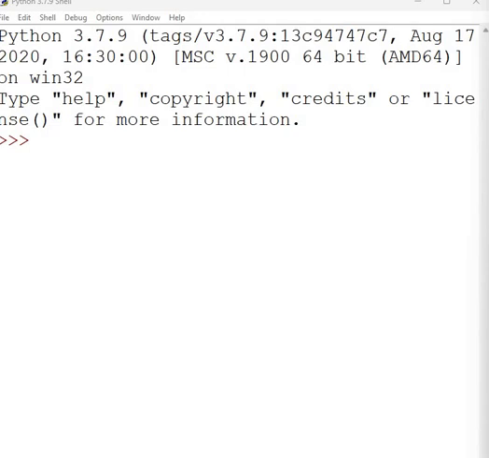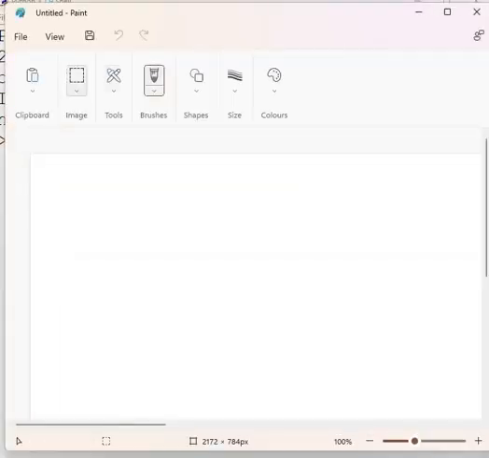Before we unleash the magic, let's quickly recap what SEP and END parameters do in Python's print function. As you already know, and we discussed this in previous lectures also, the SEP parameter allows us to define a custom separator between the items we print, and the END parameter determines what character comes at the end of the printed output.